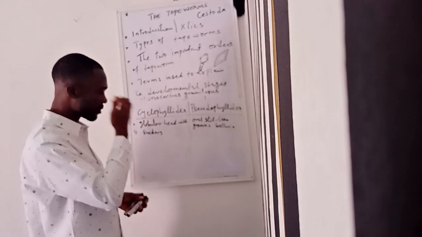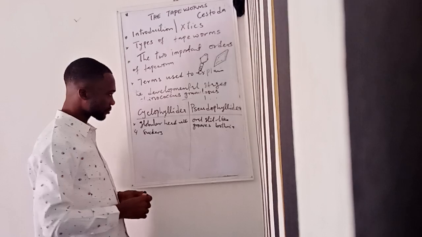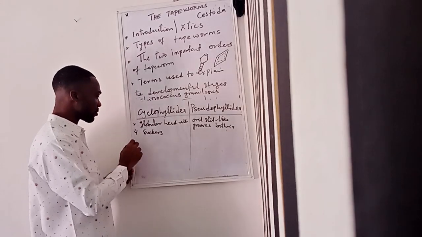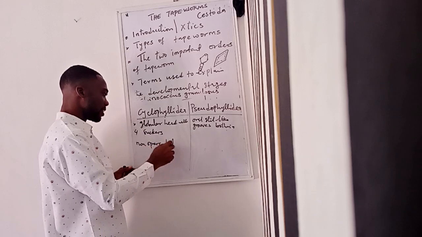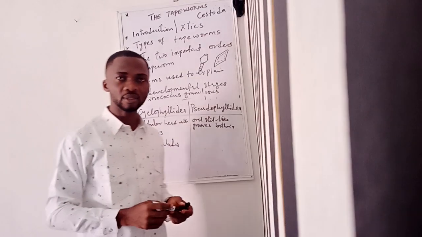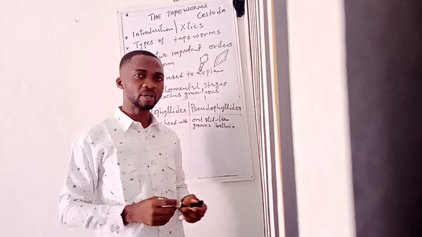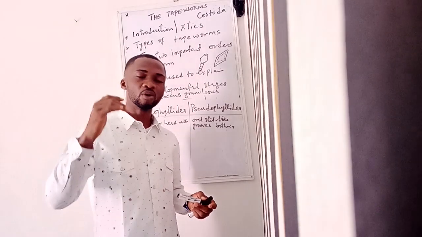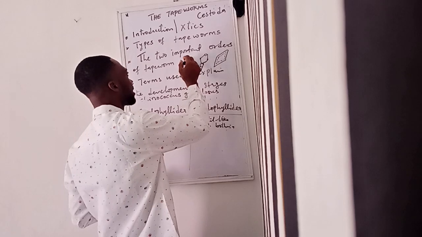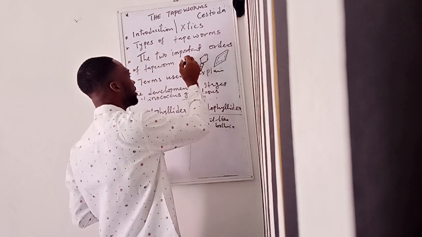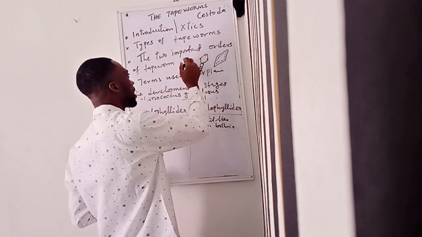Then another important characteristic is the fact that the eggs of these ones are non-operculated. They don't have an operculated head. When we talk about an operculated egg, we mean an egg that has a kind of lid or covering at one end.